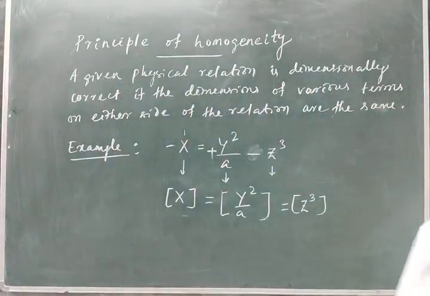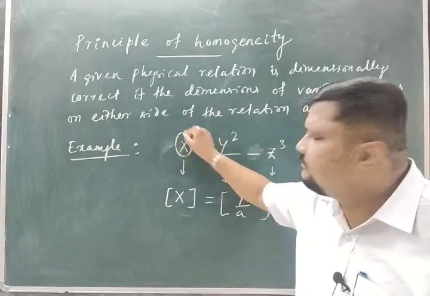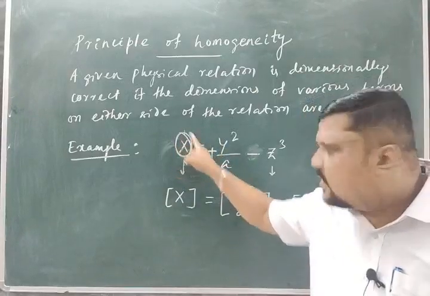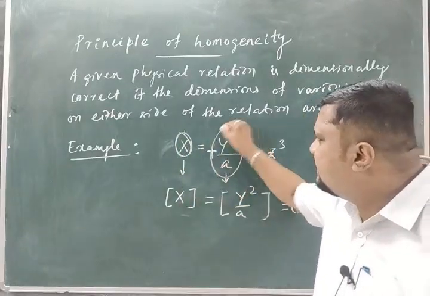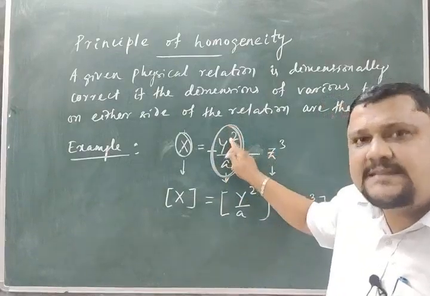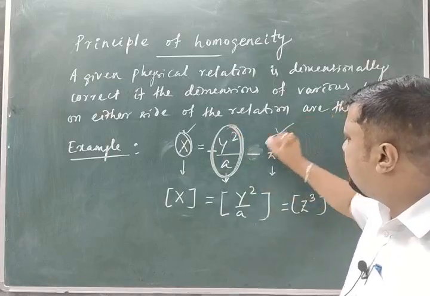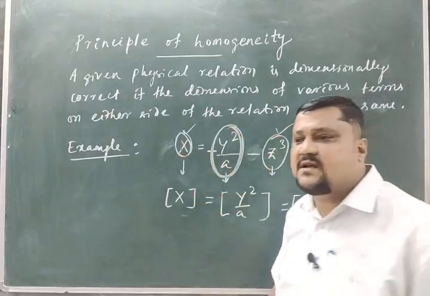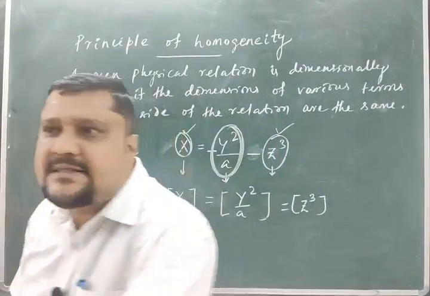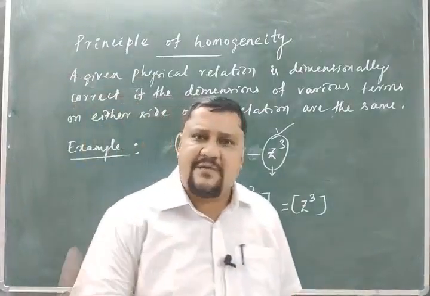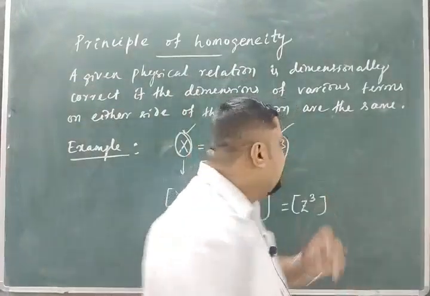Another thing we know from here is that like physical quantities are added. Each term involves a physical quantity, and every term must be the same physical quantity as the others. So same-nature physical quantities are added. Force is added with force, distance is added with distance. You never add 2 meter with 5 kg. You cannot add 2 meter with 5 kg.